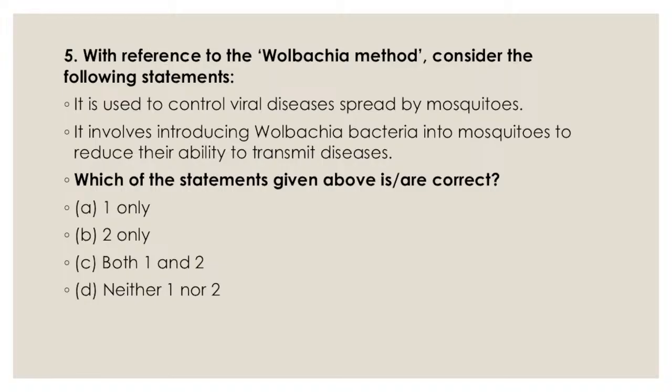So with reference to Wolbachia method, consider the following statements. 1: It is used to control viral diseases spread by the mosquitoes. 2: It involves introducing Wolbachia bacteria into mosquitoes to reduce their ability to transmit disease. Which of the statements given above is or are correct? 1 only, 2 only, both 1 and 2, neither 1 nor 2.